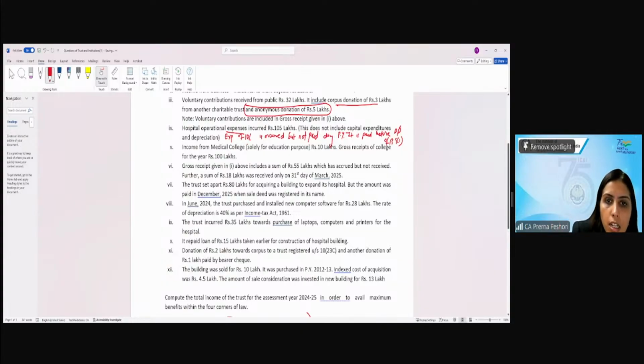As the gross receipts of hospital plus the educational more than rupees 5 crore. Are we clear? Okay. Now, gross receipt given in one above includes a sum of 55 lakh which has accrued but not received. What will happen to this?